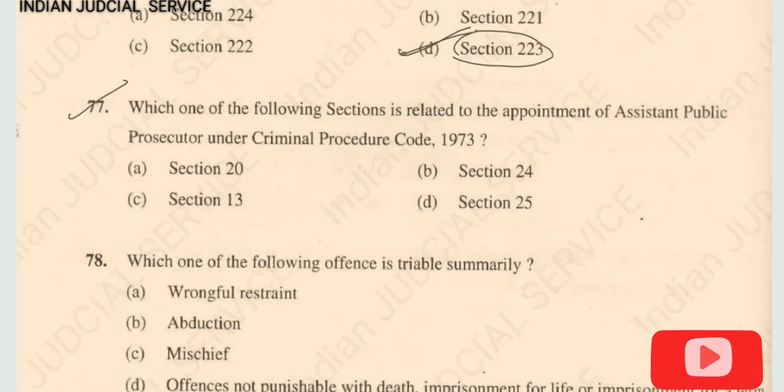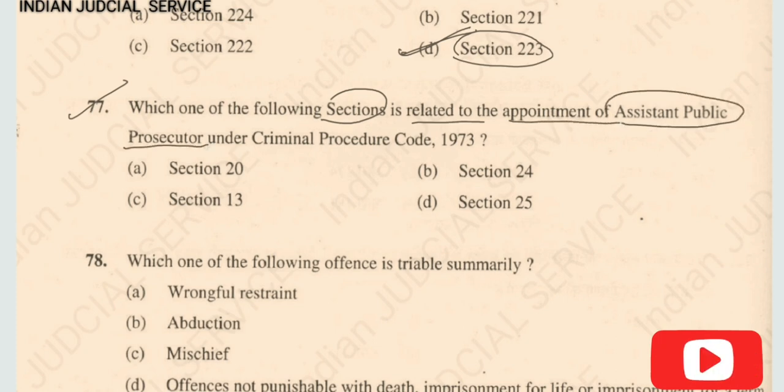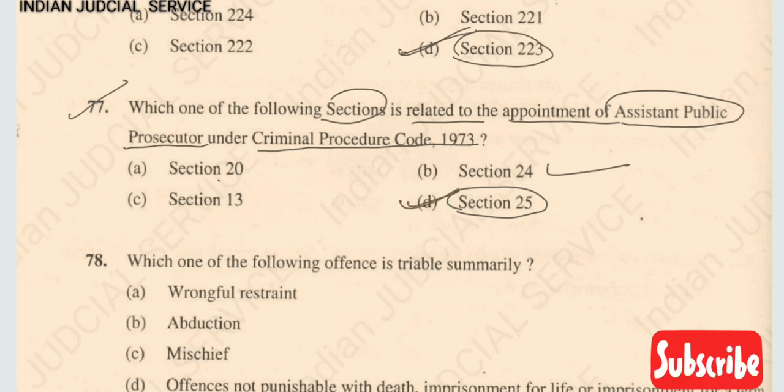Now question number 77. Which one of the following sections is related to the appointment of assistant public prosecutor under Criminal Procedure Code 1973? PP is available in section 24 and assistant public prosecutor, APP, is available in section 25. So the answer of this question is option D. And section 20 dealt with the executive magistrate, and section 13 is also important here, it is related to the special judicial magistrate. So public prosecutor is provided in section 24.